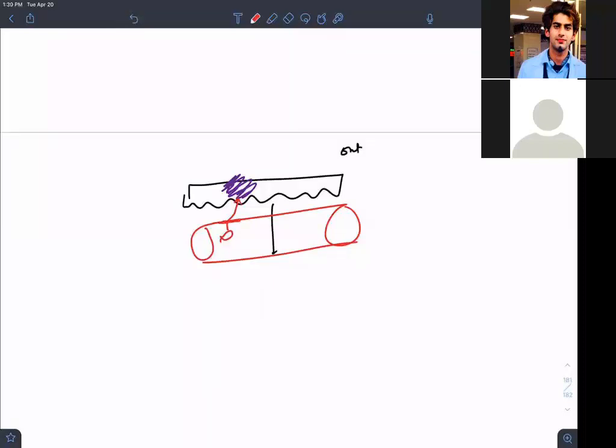So what will happen during the course of inflammation? There is release of some inflammatory mediators, histamine and bradykinin. These two will lead to increased permeability of these membranes.